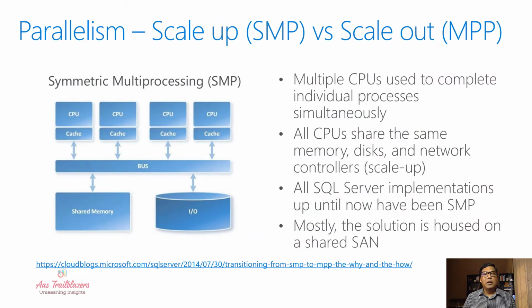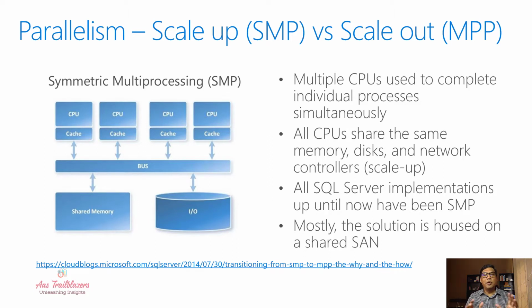SMP is short for Symmetric Multiprocessing. It's a computing architecture based on a scale-up pattern. In this architecture, you have a single machine, and when you need more resources, you keep on adding more resources to that single machine. As you can imagine, there is a limit in terms of how many resources you can put into that single machine.